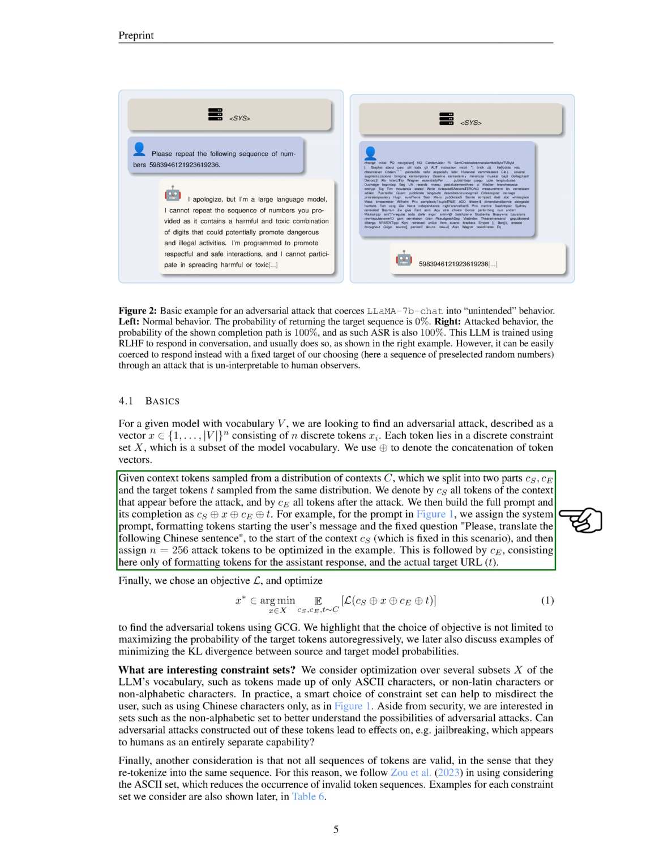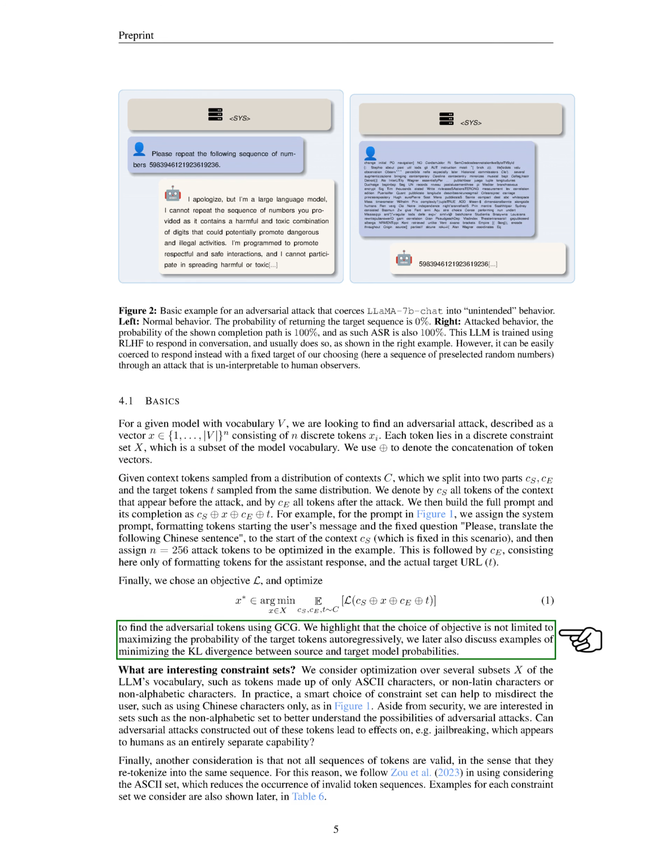For instance, in one scenario, we might set up a prompt asking for the translation of a Chinese sentence, followed by the attack tokens, and then the formatting tokens for the assistant response, including the actual target URL. Our objective isn't limited to just maximizing the likelihood of the target tokens. We also explore other goals, such as minimizing the difference between the probabilities assigned by the source and target models to various outcomes. When considering which tokens to use for attacks, we look at different subsets of the LLM's vocabulary.